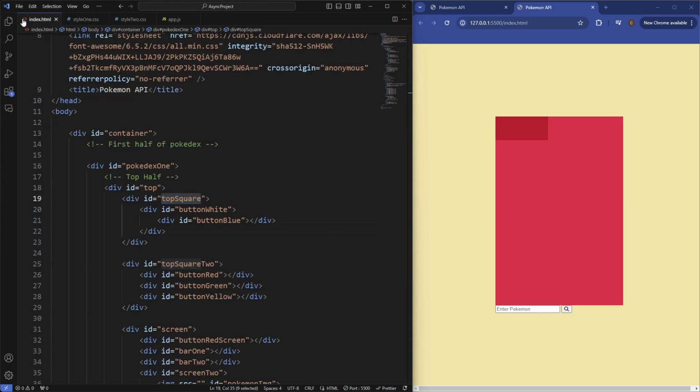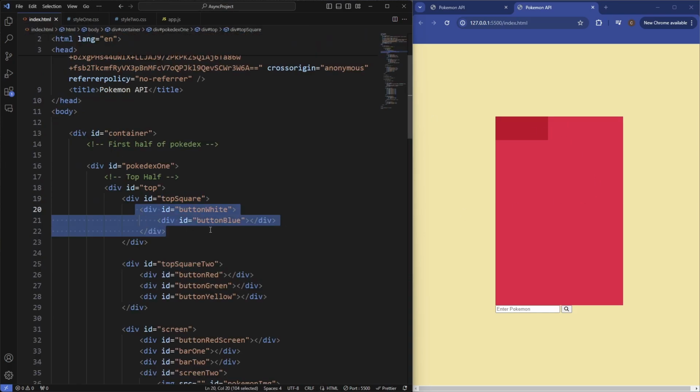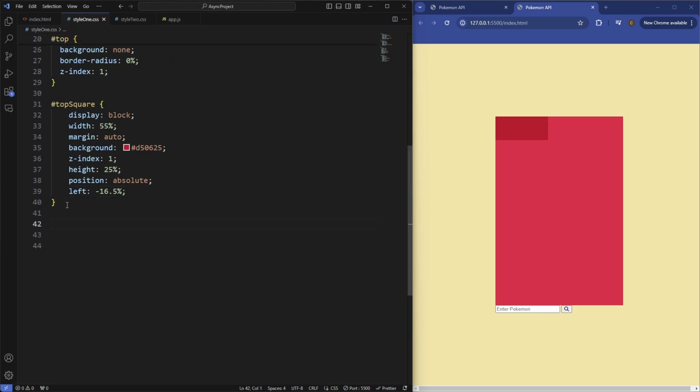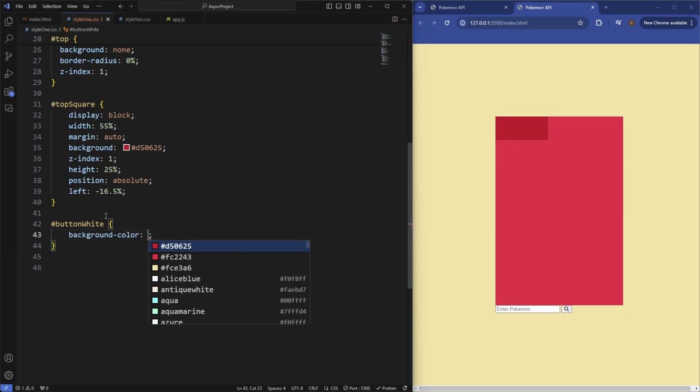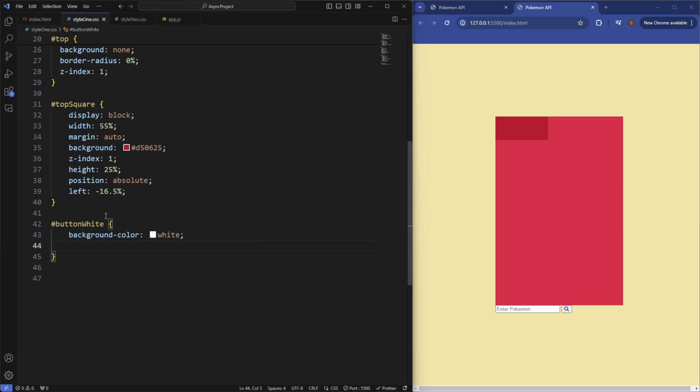Now let's target the buttons inside of this. So we've got the button white and the button blue. So we'll say button white. We'll give this, say, a background color of white, border radius of 50%.